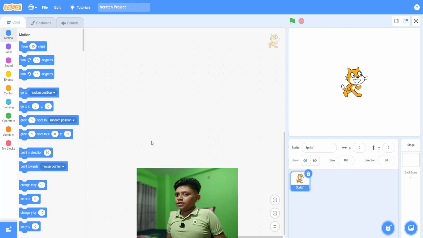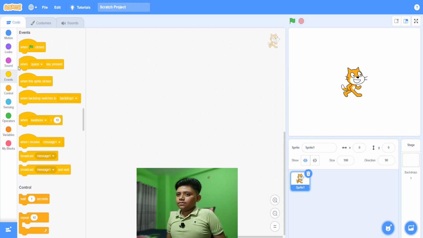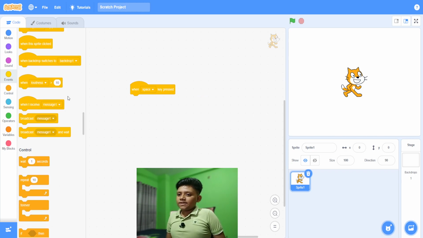Step 2. Take a block to start running. So I'm just going to take this space block here instead of this "when the green flag clicked" block.